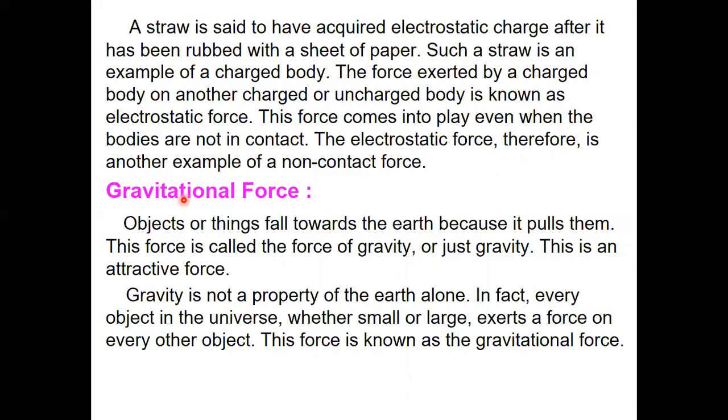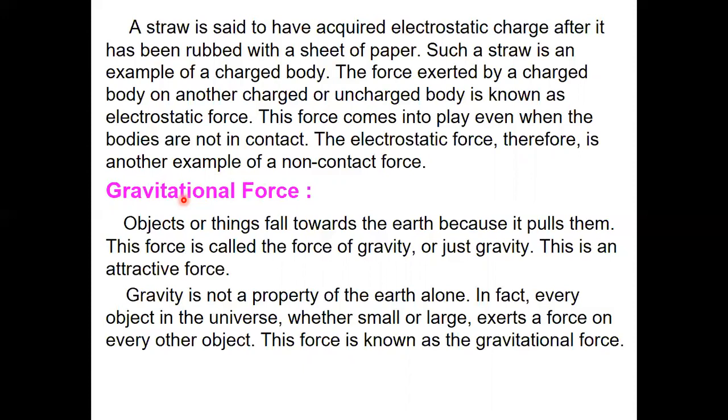Why does it happen, children? When the coin is held in your hand, it is at rest. As soon as it is released, it begins to move downwards. Not only a coin or a pen, you take any object and throw it from a height. What happens? First it will be in a rest position and then it starts moving to the ground. It is clear that the state of motion of the coin undergoes a change here.